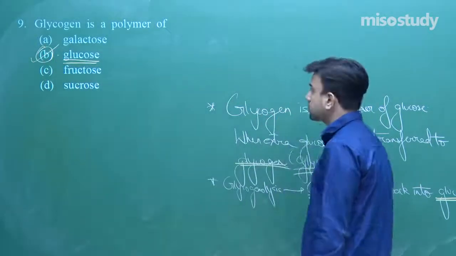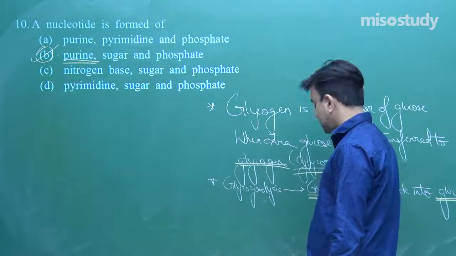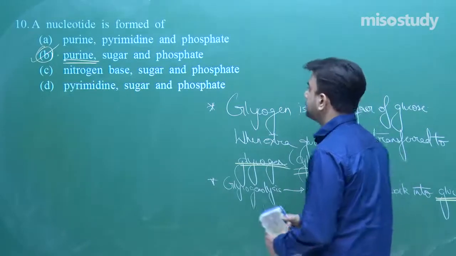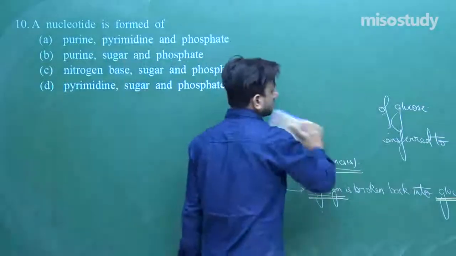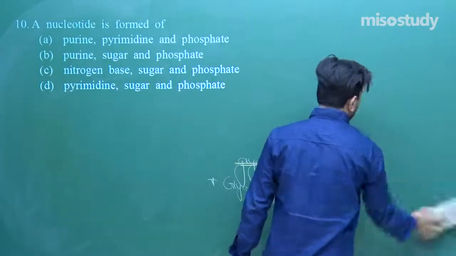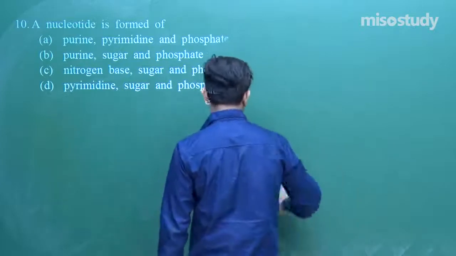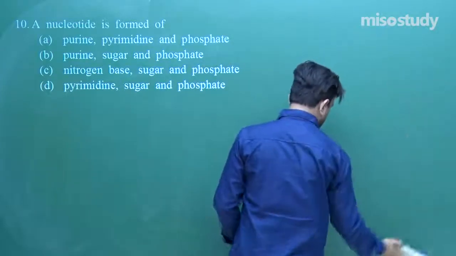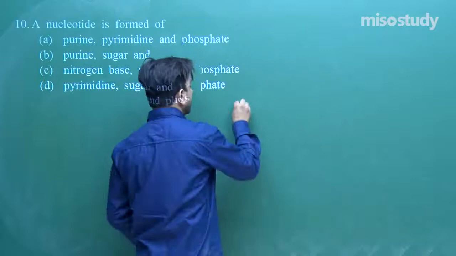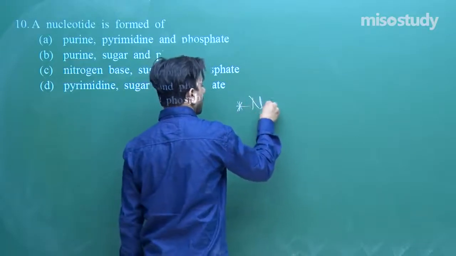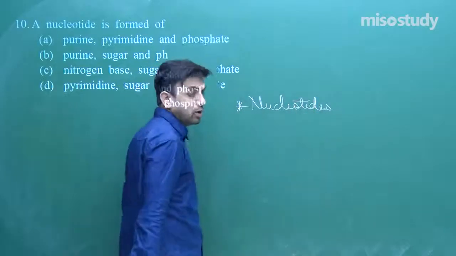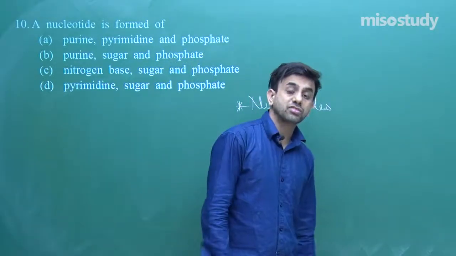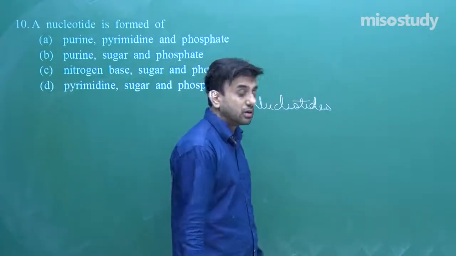We move on to the last question. A nucleotide is formed by, right. So first of all, we will see that nucleotides, okay, nucleotides are the constituents of nucleic acids, right?